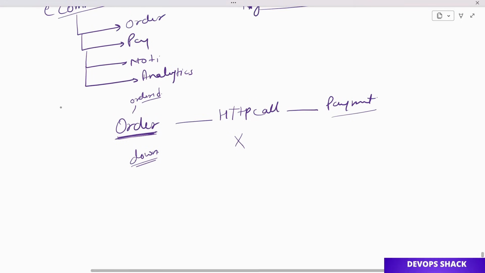Any of the services that need to communicate with each other need to send HTTP calls to each other, right? And for some reason, if the service from which they want to get some information is down, then the process cannot continue, right? So let us understand how exactly Kafka can solve this problem.